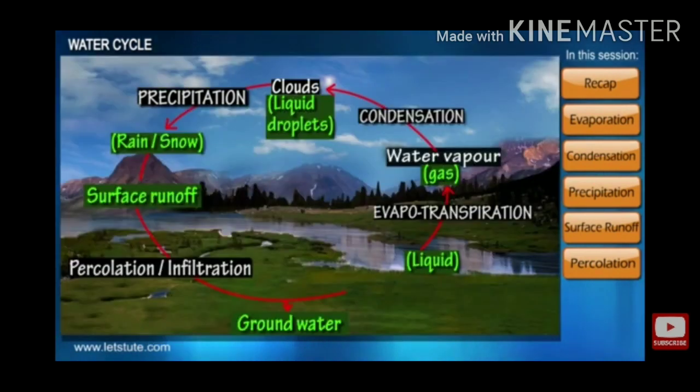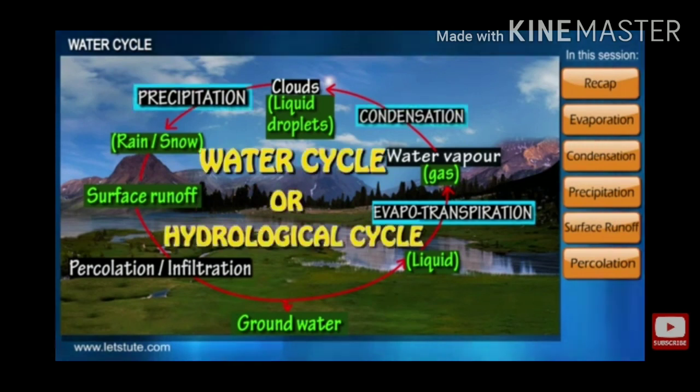So finally the water comes into the groundwater, and now this groundwater also evaporates by the process of evaporation and converts into water vapor. When water converts into water vapor from evaporation and transpiration, this is known as evapotranspiration. This is the water cycle, or hydrological cycle.